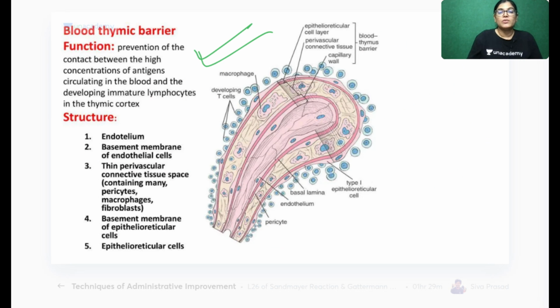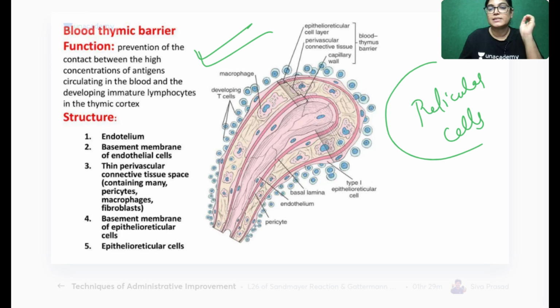Also, this diagram I have included. All of you do revise the blood thymic barrier. In the thymus gland there are reticular cells, there are no reticular fibers. This is also an important MCQ. Only reticular cells are present, and epithelial reticular cells form part of the blood thymic barrier.